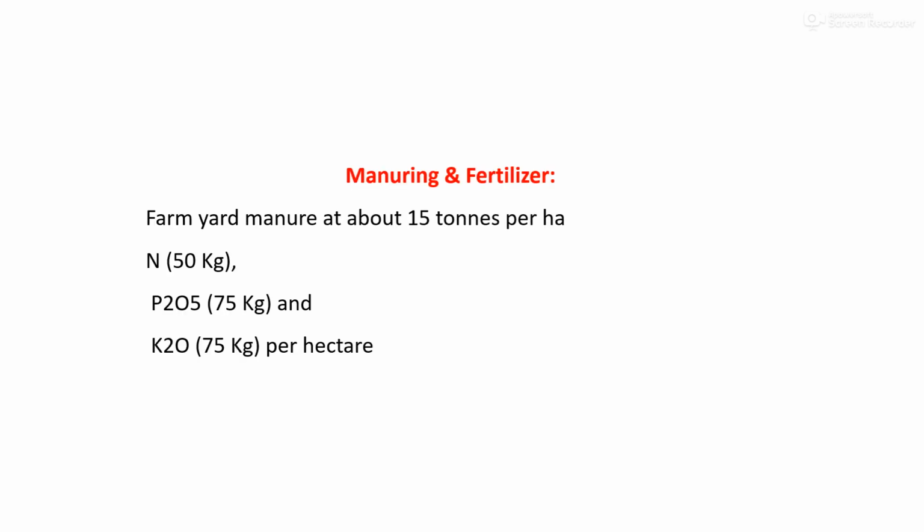Manuring and fertilizer application. At the time of land preparation we follow 2 or 3 plowings, and during the same practice we incorporate organic manure, well rotted, well decomposed farmyard manure, at the rate of 15 to 20 tons per hectare. In addition to this, in inorganic fertilizers, we apply nitrogen, phosphorus and potash at the rate of 50, 75 kg per hectare. This dose we can apply in split form also.